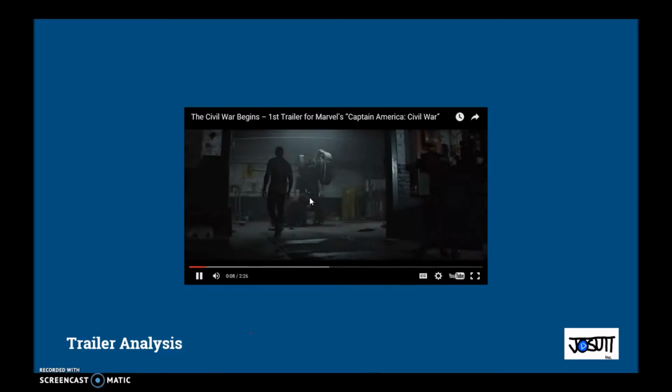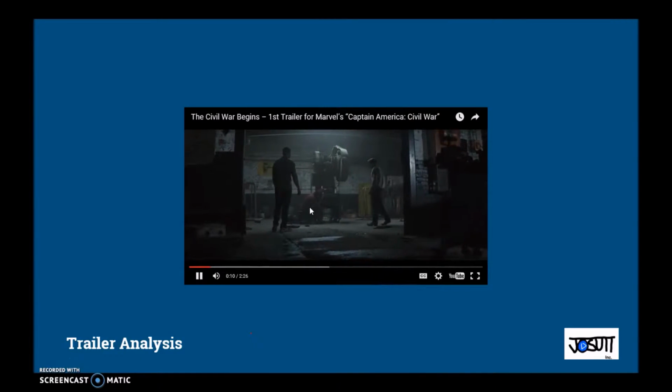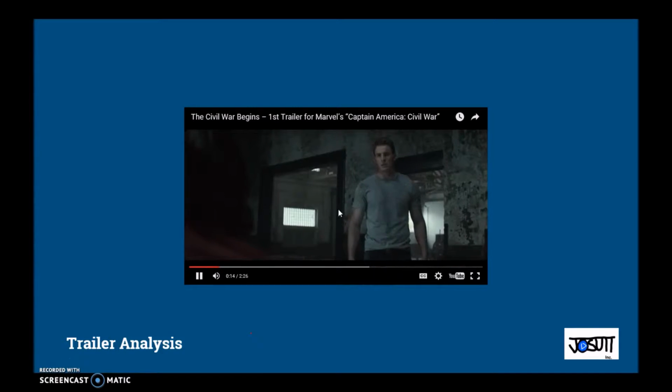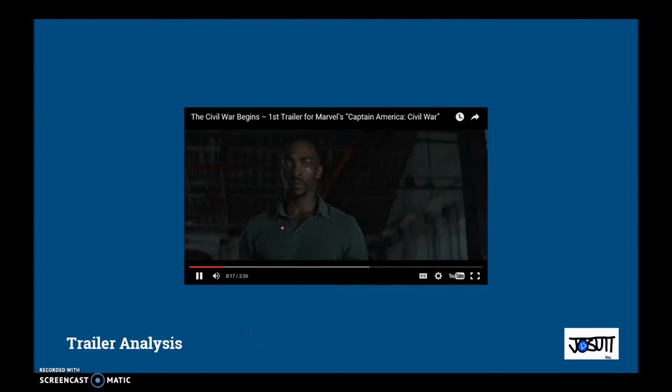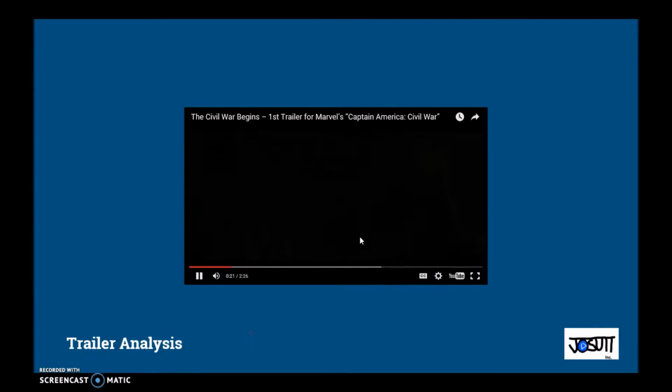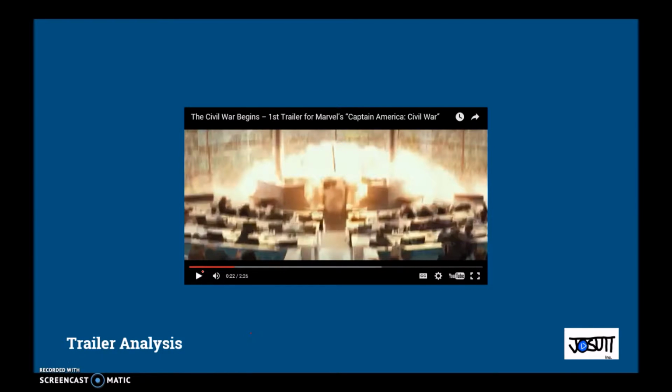So right here we start with Bucky again and Captain America and then Falcon, and Captain America's talking to Bucky and Bucky doesn't seem to be brainwashed anymore. But it doesn't look like Falcon trusts him, and I think this will lead up to Falcon introducing Ant-Man to Captain America. So right here we see an explosion.